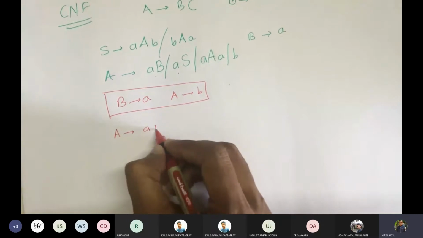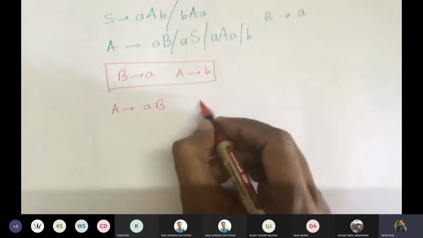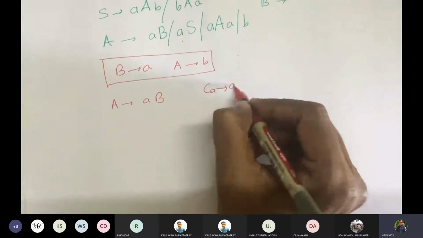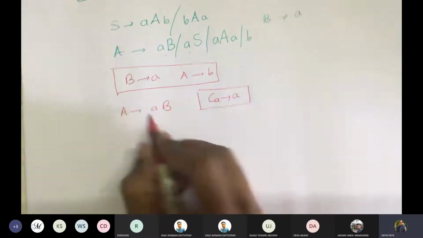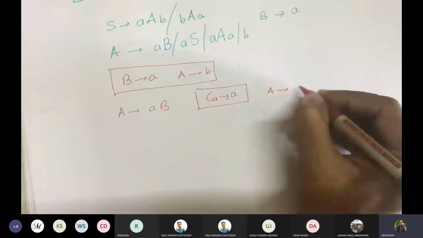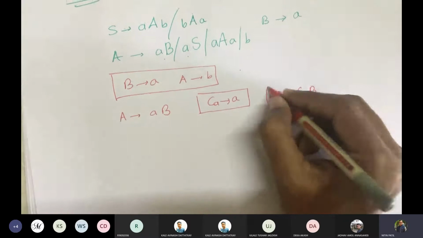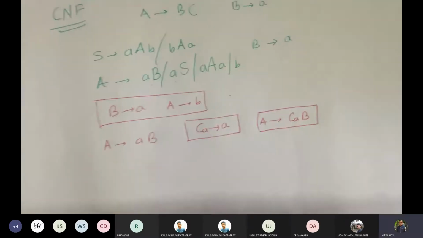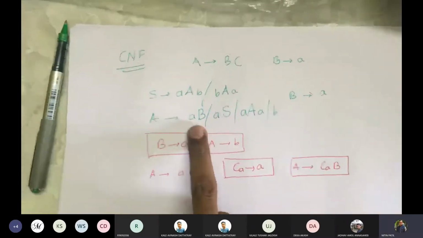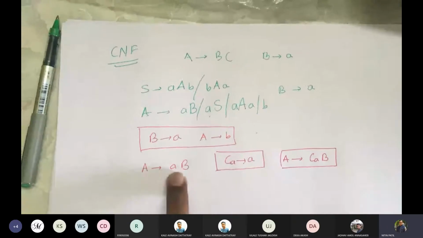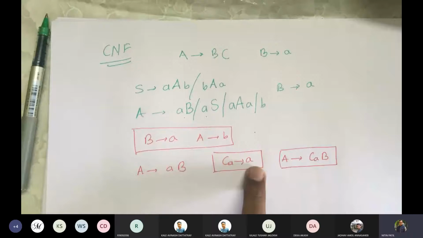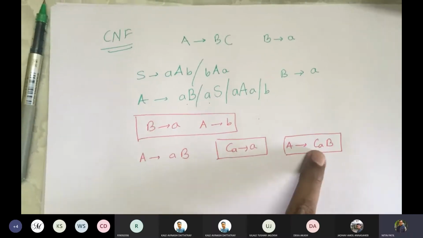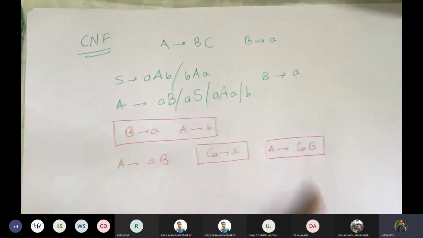If we write A gives aB, we can rewrite this by introducing a variable Ca, where Ca gives a. We make the change here as A gives CaB. We are taking this production and changing it by introducing a variable Ca for the terminal a, and we replace that terminal a by the newly introduced variable Ca.